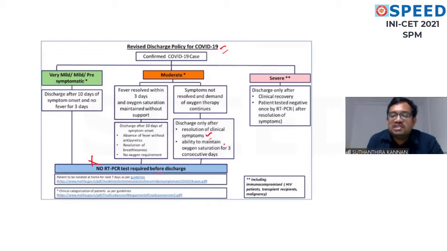Only on resolution of clinical symptoms and ability to maintain optimal oxygen saturation for more than 3 consecutive days. So there is no RT-PCR test done before discharge.